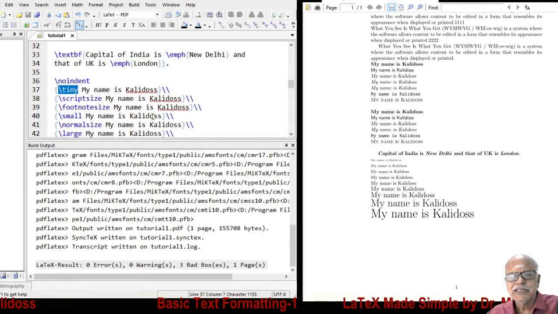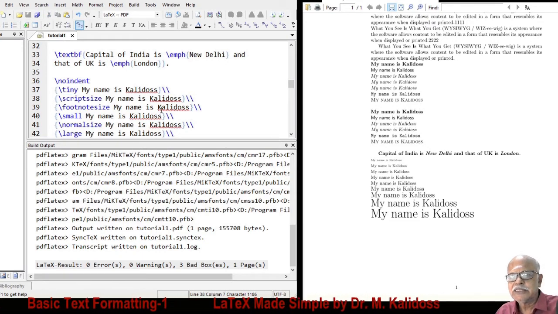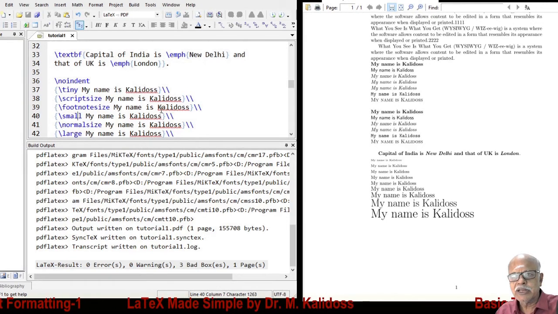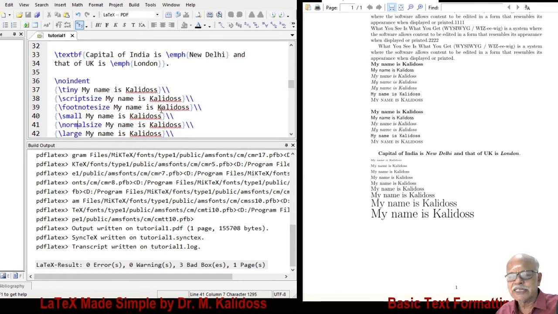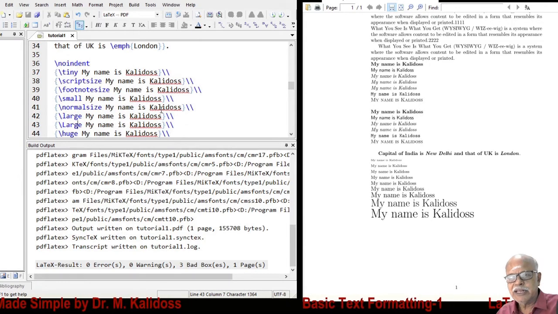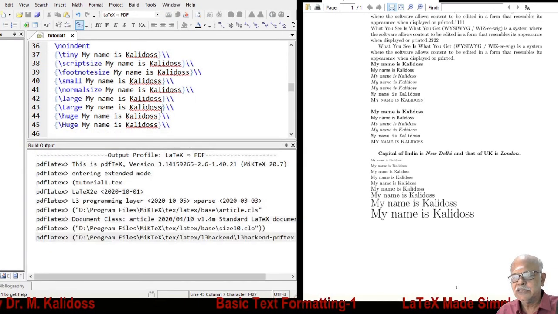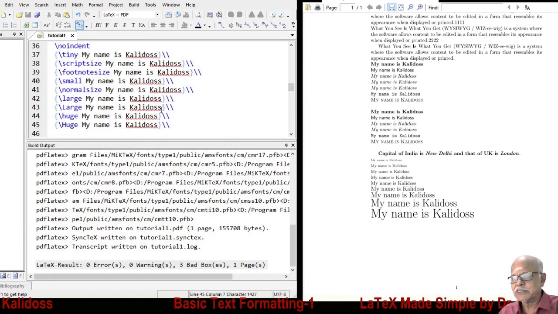Tiny means the font will be very, very, very small. Next larger size will be script size. Still larger will be footnote size. Again larger, small. This is not normal, but normalsize. Remember it. The next one is large. Capital L, Large. Huge, capital Huge. We have these fonts, built-in fonts.